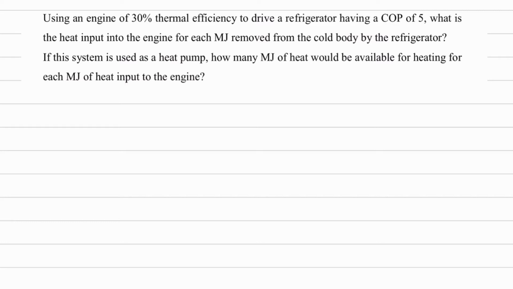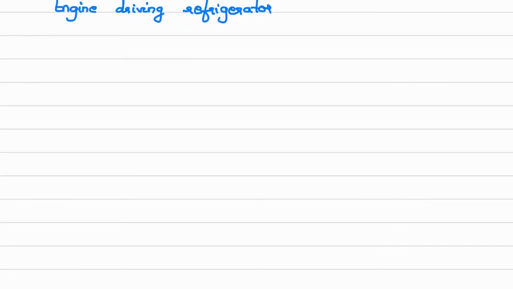I'll write the heading here: engine driving refrigerator. I'll draw the two devices here. First will be the engine.